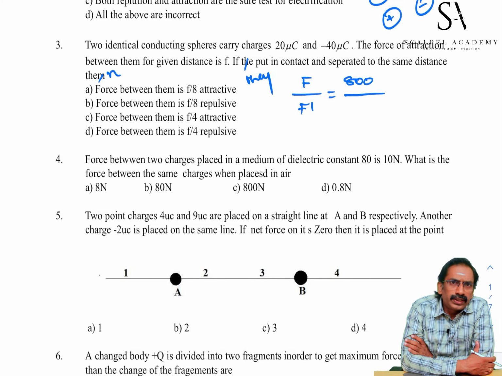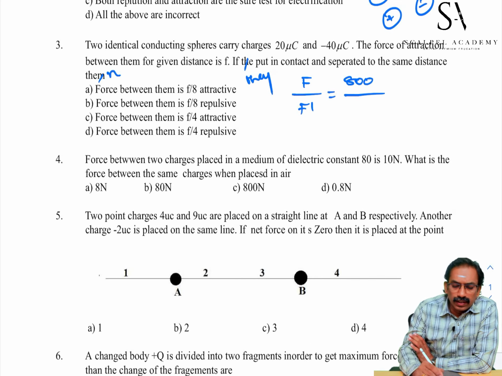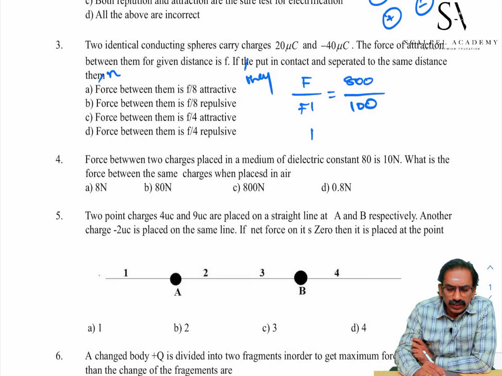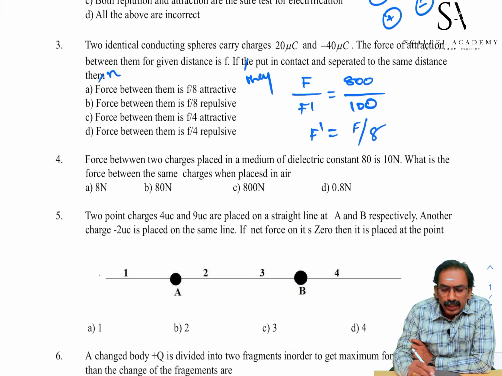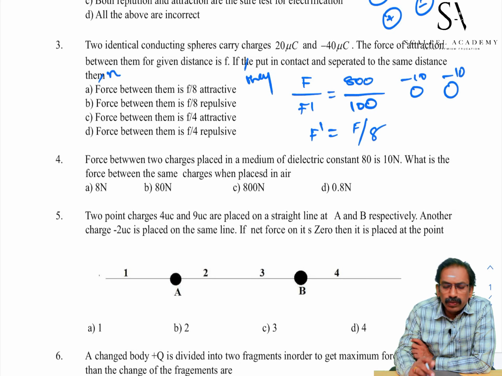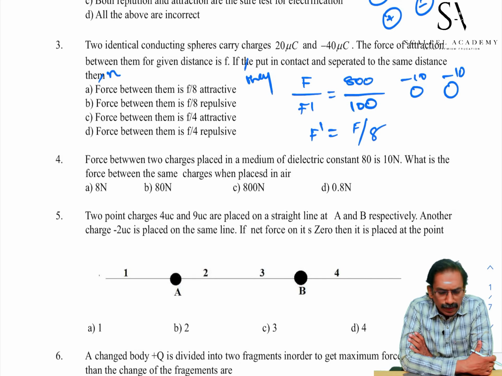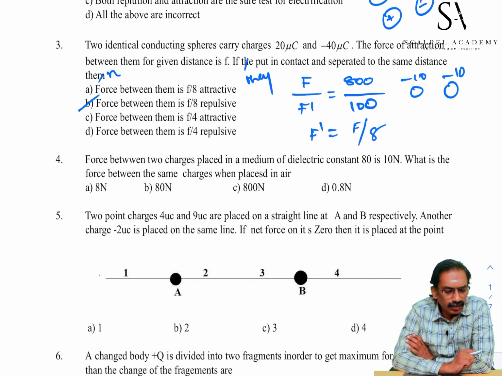This minus 20 is equally shared among the two identical spheres, that is minus 10 and minus 10, 10 into 10, 100. New force F dash is equal to F by 8. New charges are minus 10 microcoulomb and minus 10 microcoulomb, like charges, they repel each other. Force between them is 1 by 8 times of the initial and repulsive, therefore the best option is B.